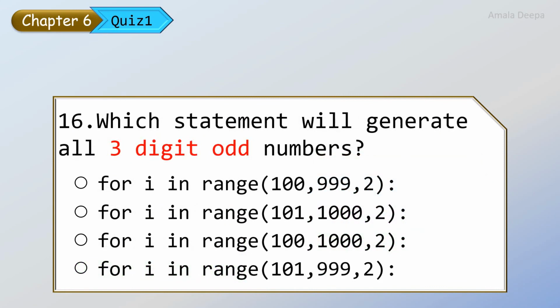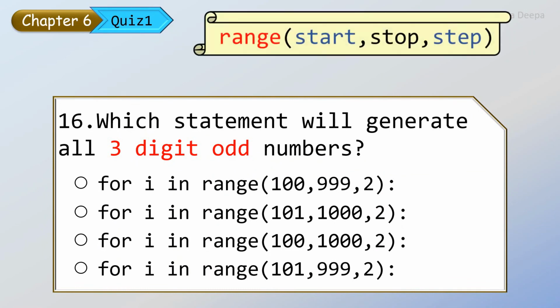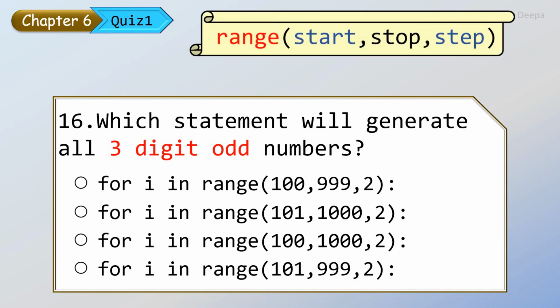Which statement will generate all 3-digit odd numbers? Let us fill the range function. The first 3-digit odd number is 101. Therefore, start value is 101. The last 3-digit odd number is 999. Therefore, we should give stop value as 1000, because then range will stop at stop minus 1.